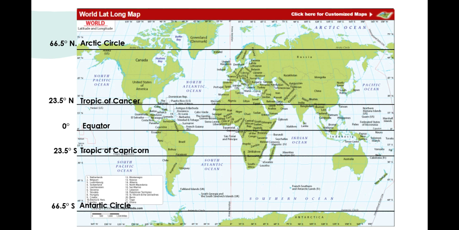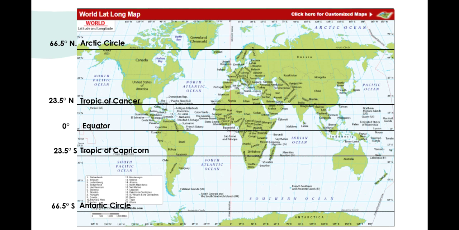Then you have the 66.5-degree Antarctic Circle, down you can draw. We go to the north, 23.5-degree Tropic of Cancer, it divides India exactly into two equal parts. You can see there, it is important from the test point for general knowledge. They ask which latitude cuts India into two equal parts. It is 23.5-degree North, Tropic of Cancer. Then we have the 66.5-degree North Arctic Circle. So these are the important latitudes drawn on the world map.